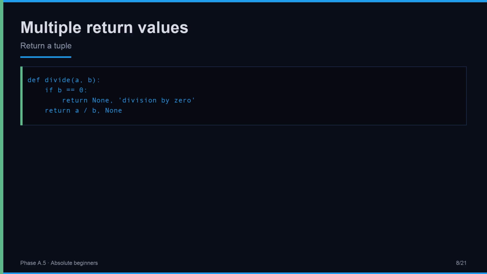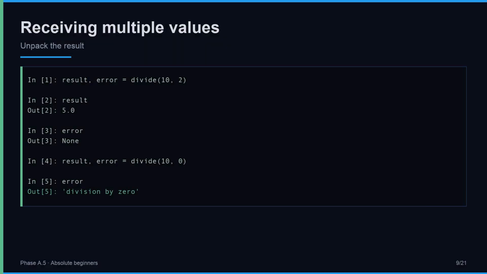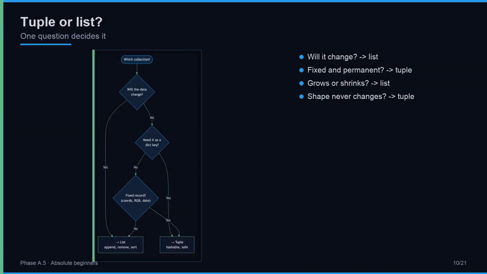1 return, 2 values. On the receiving side, you unpack immediately. result, error equals divide of 10 and 2. If error is None, use result. Otherwise, handle the error. No indexing, no confusion. You read the line and know, 2 values come back, I name them result and error. This pattern is everywhere, in standard libraries, in web frameworks, in data tooling. Once you recognize it, you read Python faster. Unpack and name them.